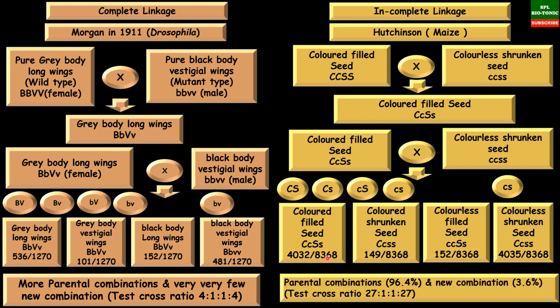Now in case of maize, it is showing the test cross ratio as 27:1:1:27. So what is to be noticed is that the parental combinations are far more as compared to new combination, and normally the dihybrid test cross results in a 1:1:1:1 ratio, but we are getting deviations from this. So this is due to linkage and crossing over.